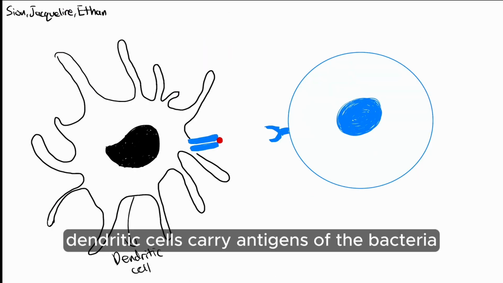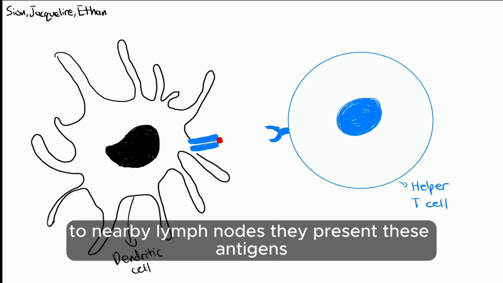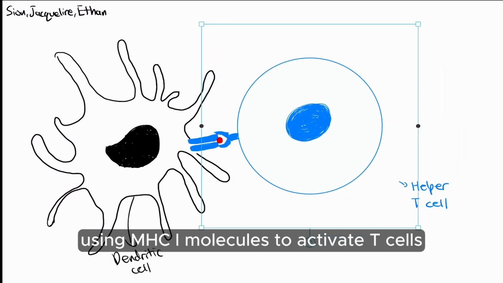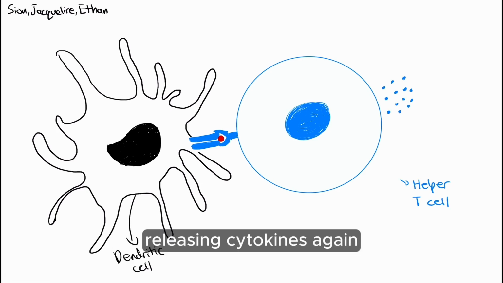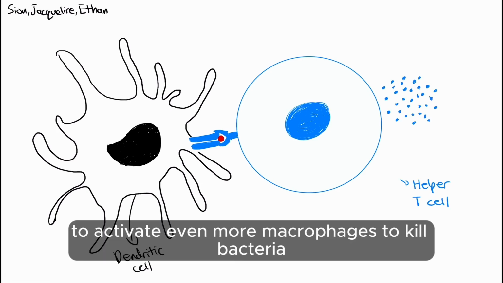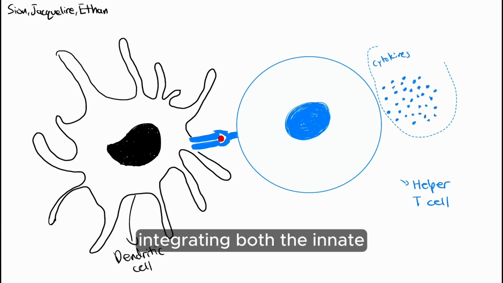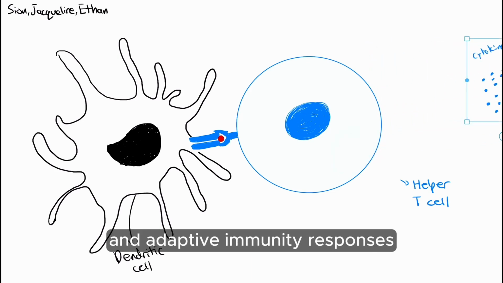Dendritic cells carry antigens of the bacteria to nearby lymph nodes. They present these antigens using MHC-1 molecules to activate T cells. Helper T cells move from the lymph nodes to the lungs, releasing cytokines again to activate even more macrophages to kill bacteria, integrating both the innate and adaptive immunity responses.